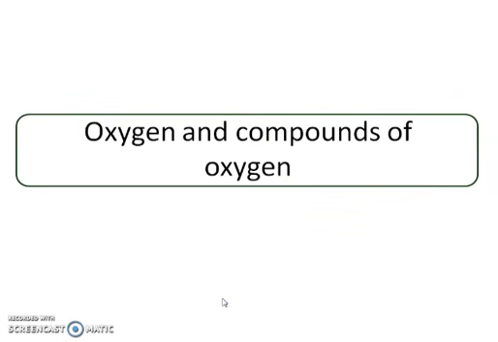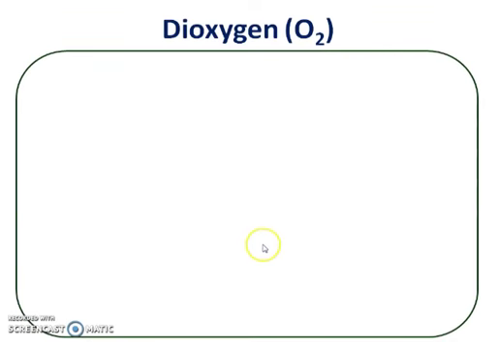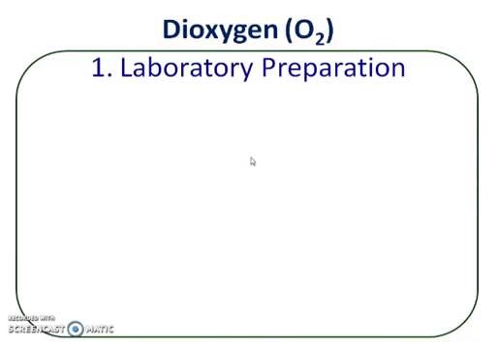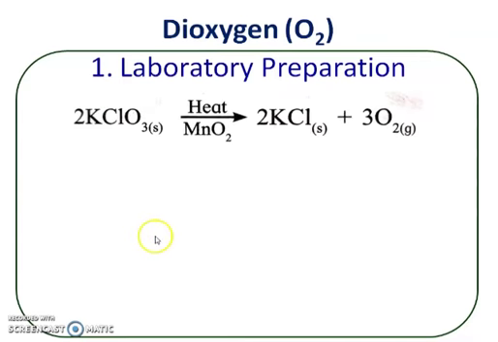Now the next point is oxygen and compounds of oxygen. First of all, the first important compound of oxygen is molecular oxygen, O2, also called dioxygen. Now how to prepare this oxygen in the laboratory?